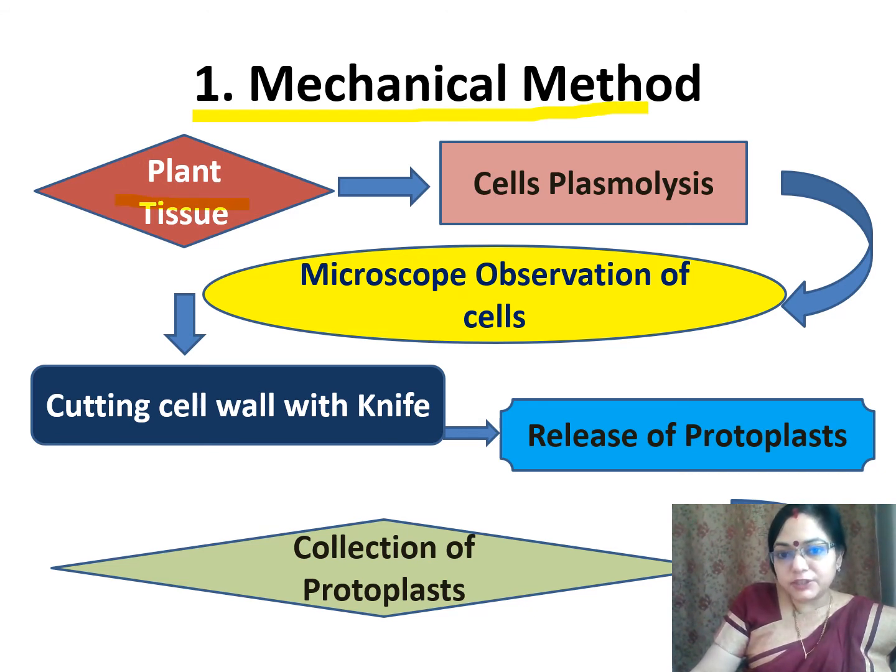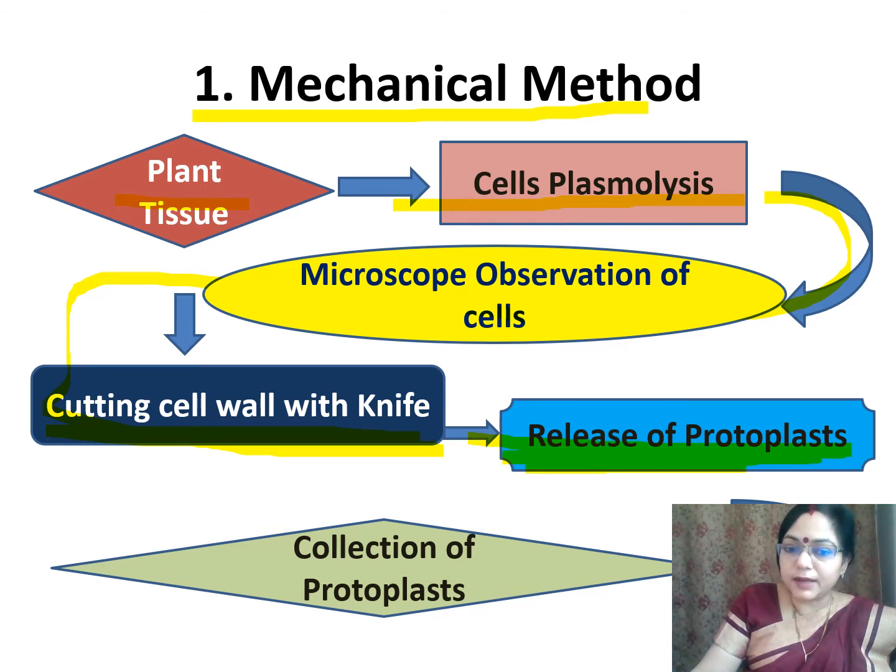First we take plant tissue, then we do cell plasmolysis, and then we observe the cell in microscope. Then the cell wall is cut with a knife. It is a microscopic and small knife, and then the protoplasts are released from the plant. Then there is collection of protoplast.